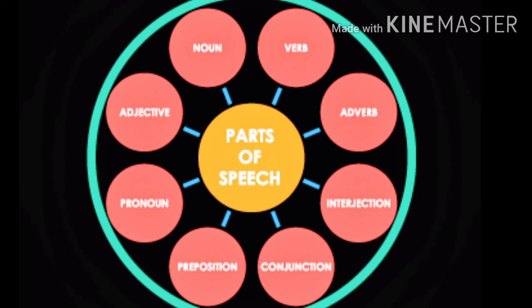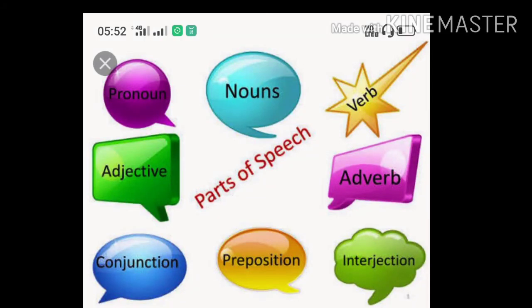There are 8 types of parts of speech. The first one is noun, the second one is pronoun, the third one is verb, fourth one is adverb, adjective, conjunction, preposition, and interjection. These are the 8 types of parts of speech we have studied in our previous classes.